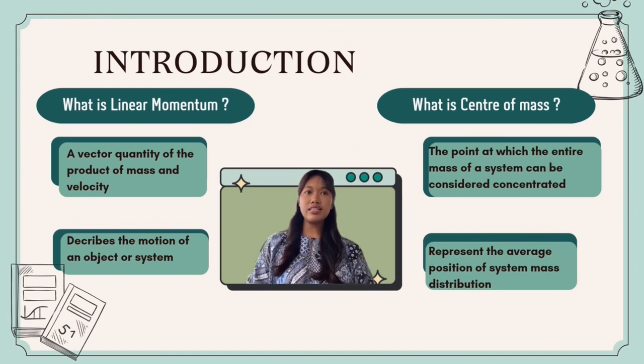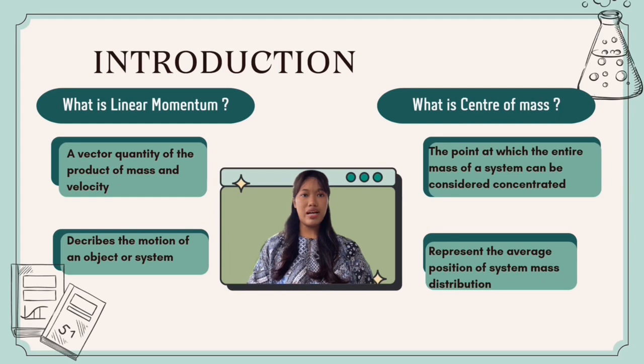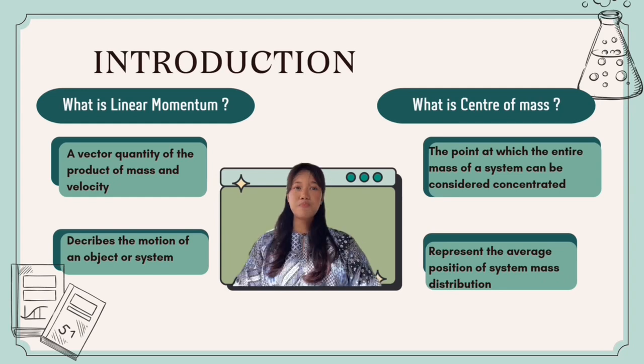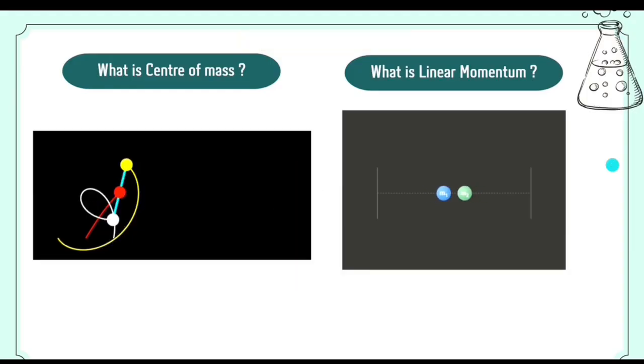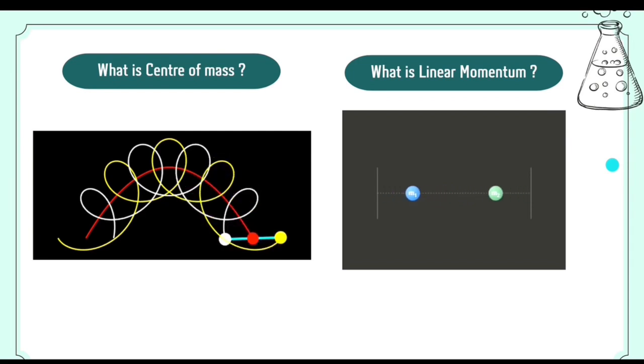On the other hand, linear momentum is a vector quantity defined as the product of mass and velocity. The product of mass and velocity describes the motion of an object or system. So, this is the simulation of center of mass and linear momentum.